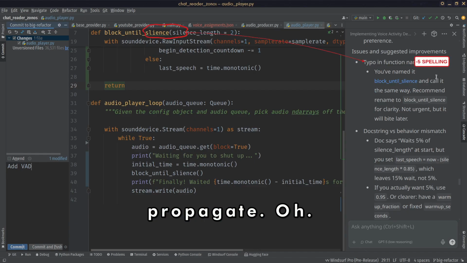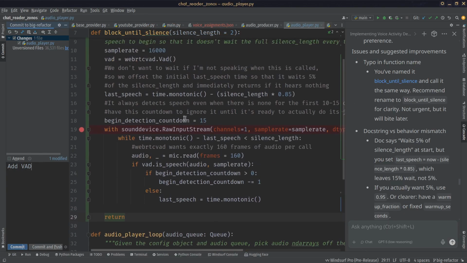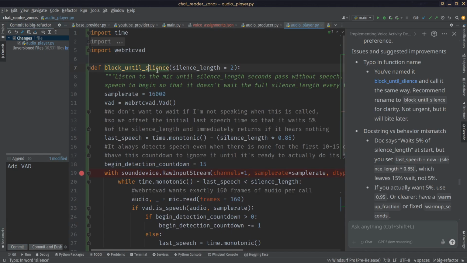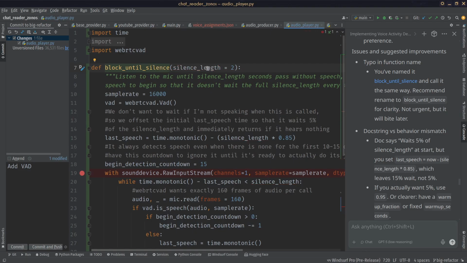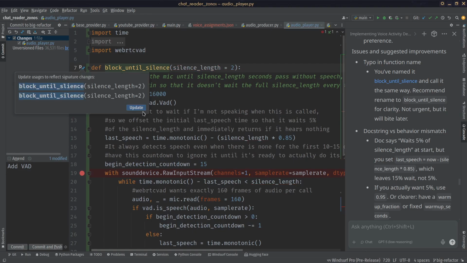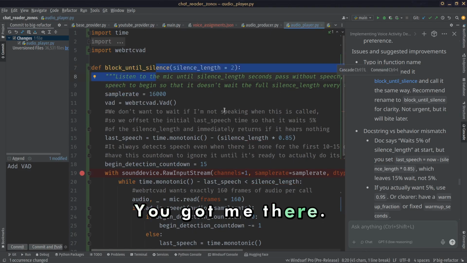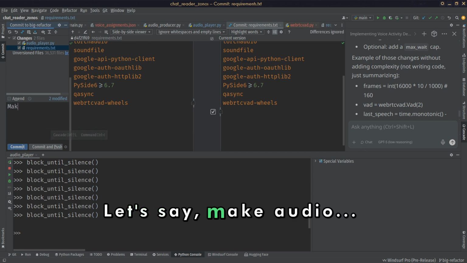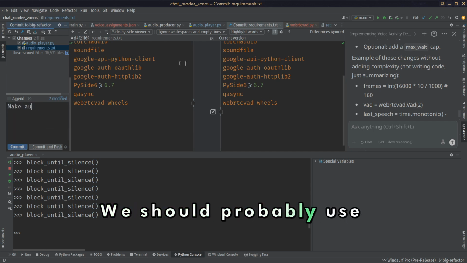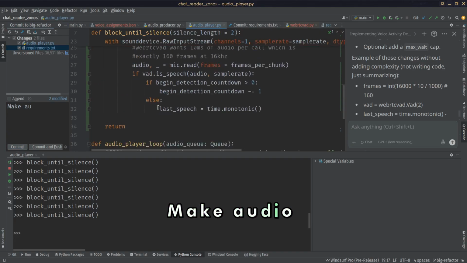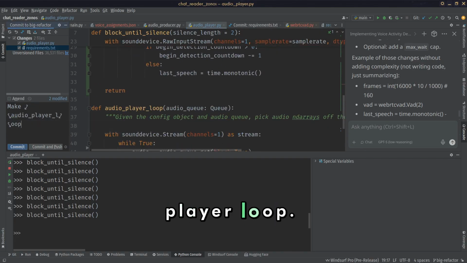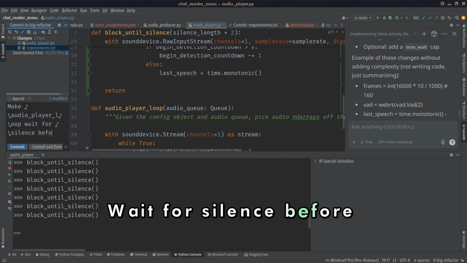Oh, I typoed. You got me there! Let's say, make audio, we should probably use the actual name of it. Make audio player loop, wait for silence before speaking.